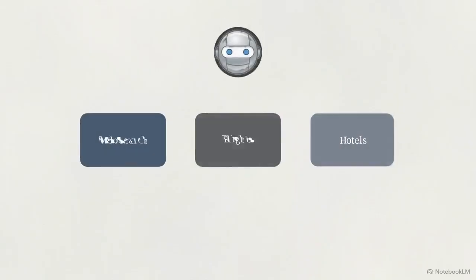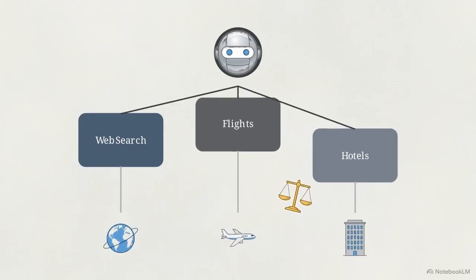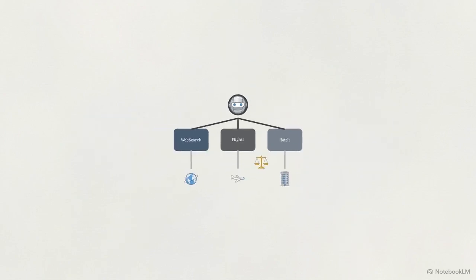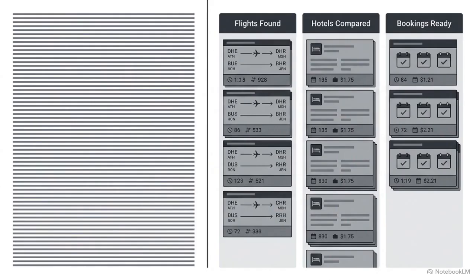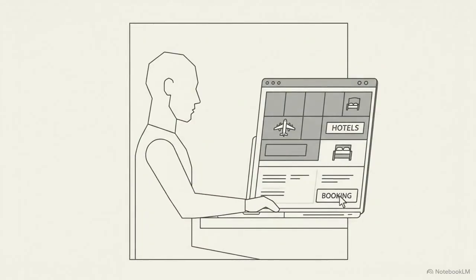Instead of answering, it breaks your request into actionable subtasks. It reaches externally, gathering live data in real time. It uses comparative logic to weigh variables, like balancing flight costs against hotel distance, without requiring your mediation. Finally, it synthesizes a single functional output. You aren't just getting a paragraph of advice. You are seeing the result of coordinated, multi-step labor. By bridging the gap between an idea and its execution, the tool moves from being a conversationalist to a doer.